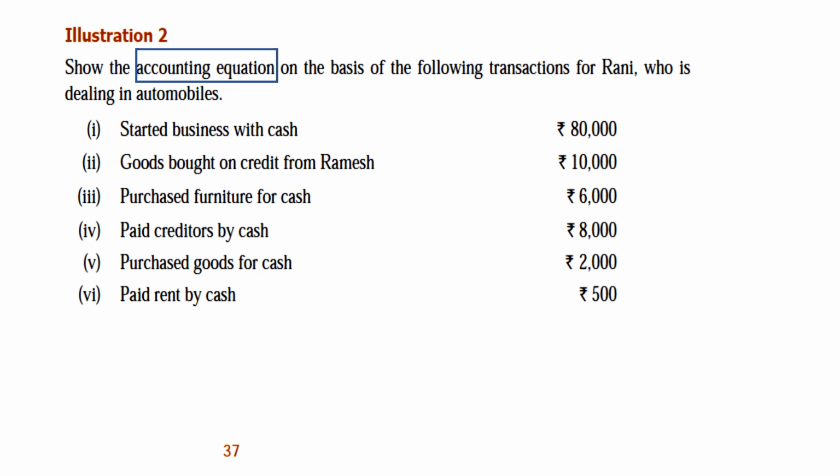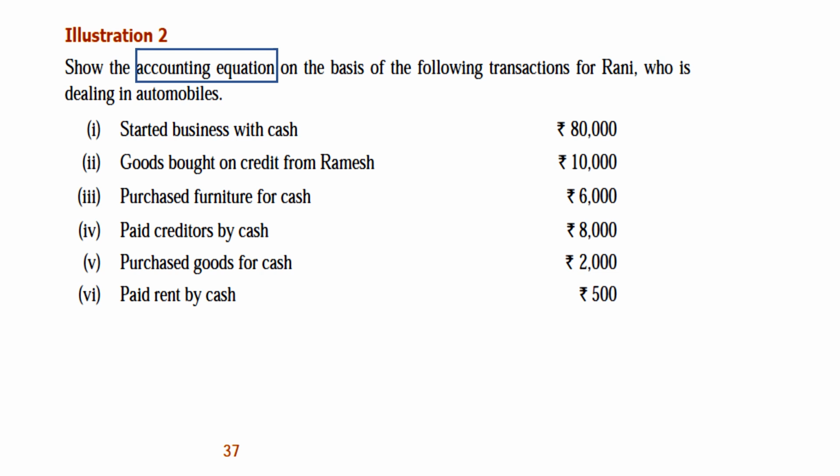Started business with cash, we have to record it in two places, and goods bought on credit from purchase, you have to record in two places. We know asset is equal to capital plus liability. So all these transactions will be equal on both sides. Okay, when we finish and look at the end, both sides must come out equal.